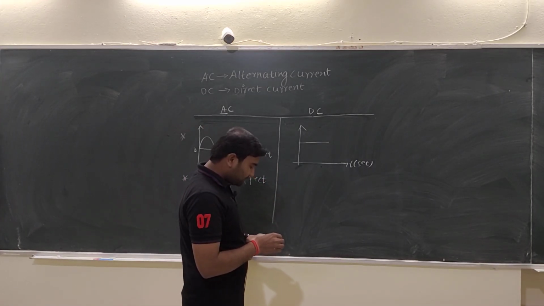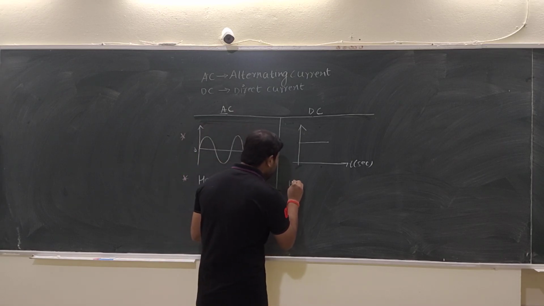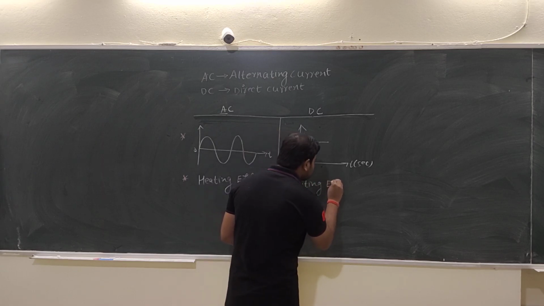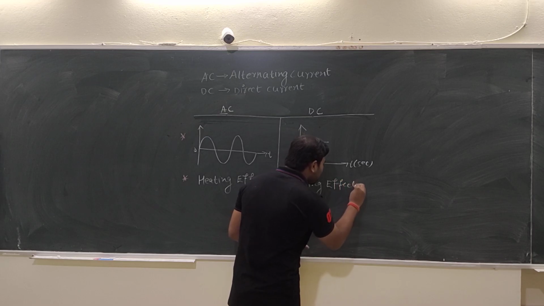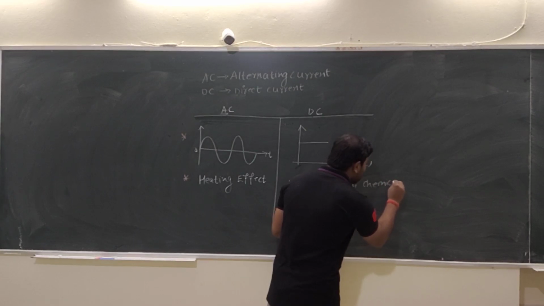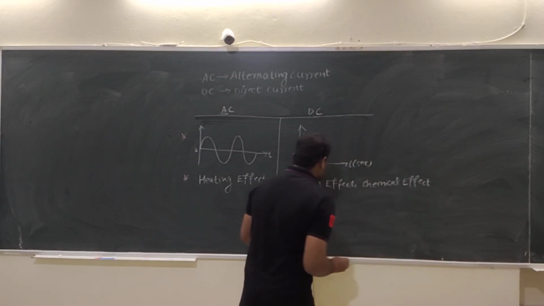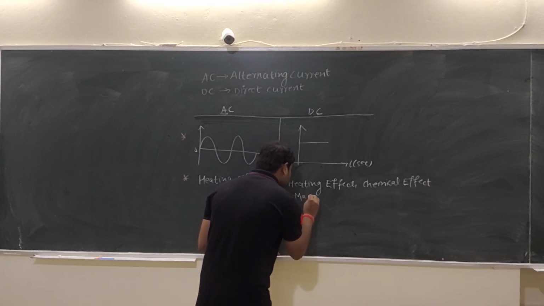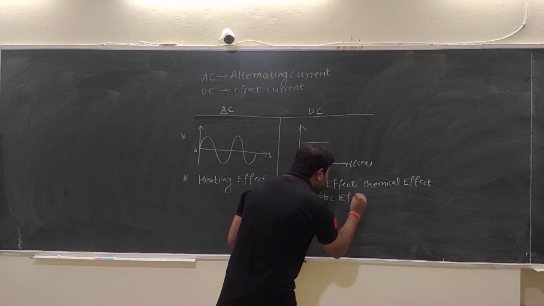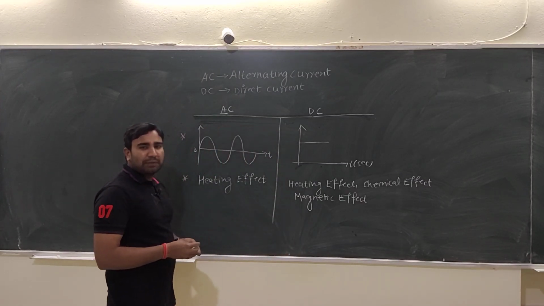But in case of DC, we observe many effects, like the heating effect, chemical effect, and we can observe the magnetic effect also. Okay, this is the second difference between AC and DC.